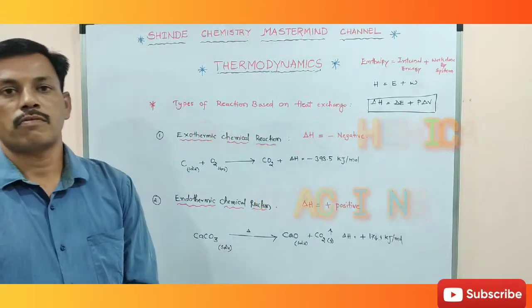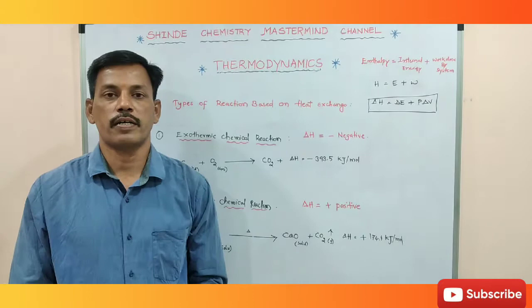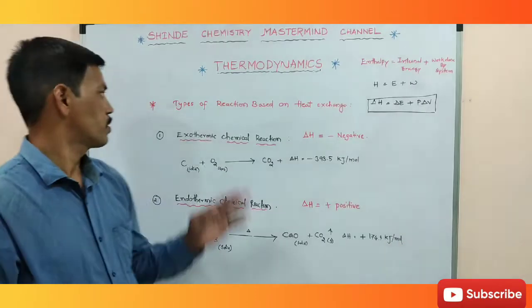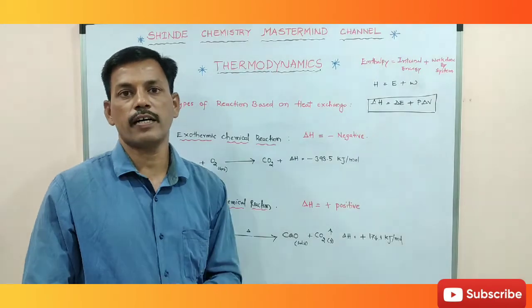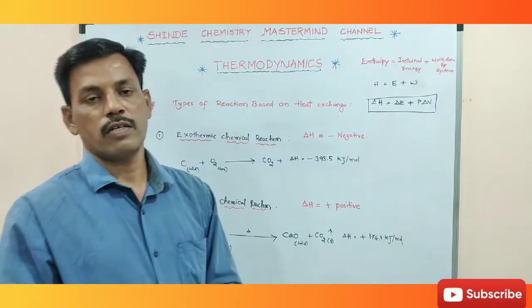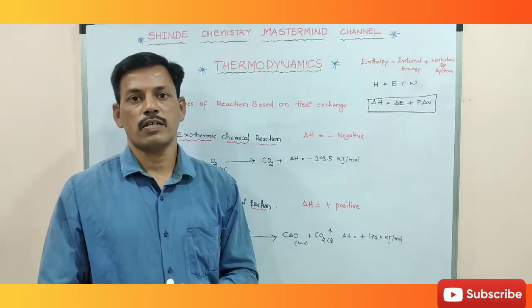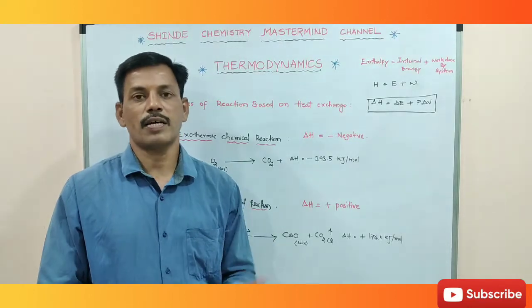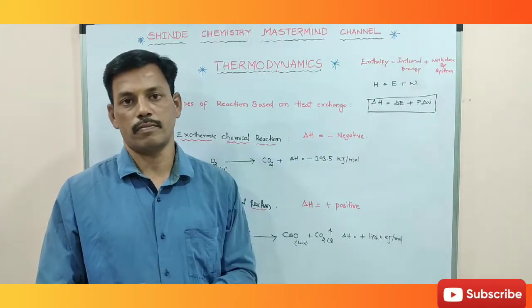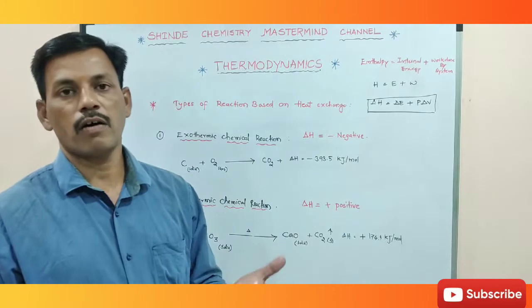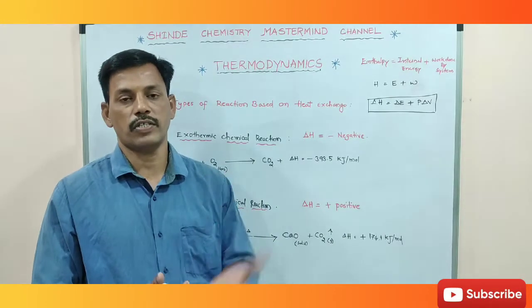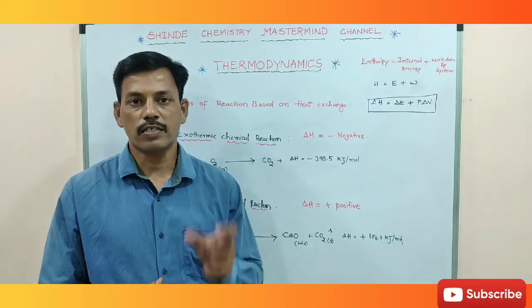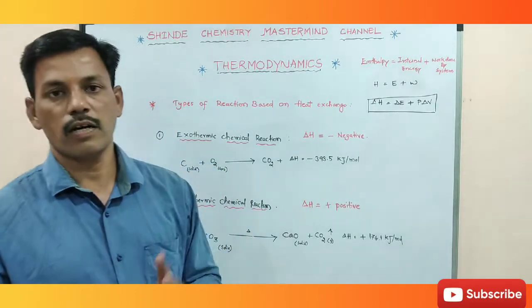So friends, now another important topic is based on the heat exchange. During chemical reactions, in some reactions heat is evolved, in some reactions heat is absorbed. So based upon the heat exchange, chemical reactions are of two types.